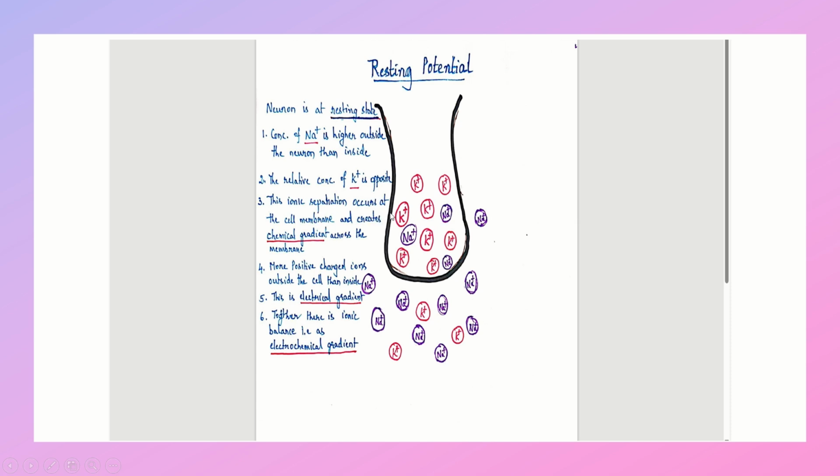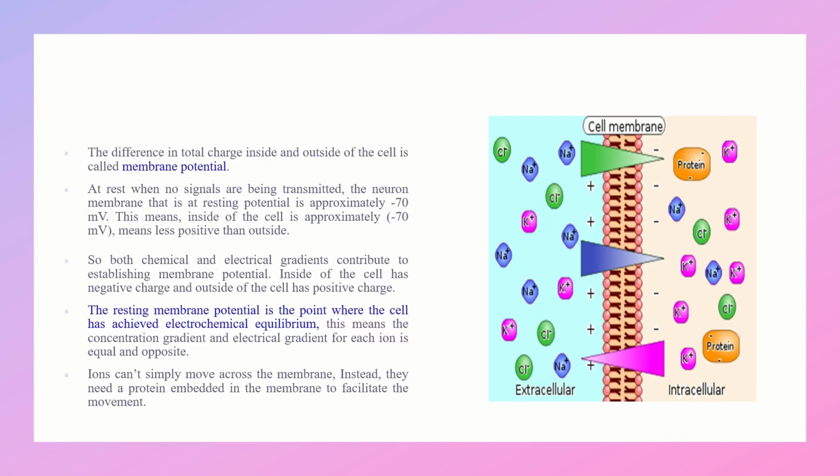This ionic separation occurs at the cell membrane and creates a chemical gradient across the membrane, and there are more positively charged ions outside the cell than inside. This is called the electrical gradient, and together the electrical gradient and chemical gradient are known as the electrochemical gradient.